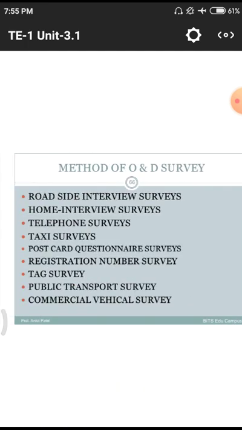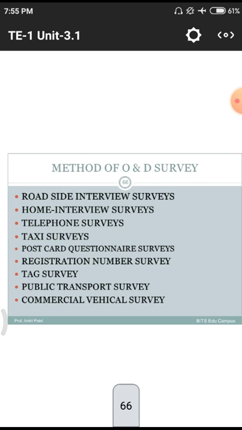These are the major methods we are using for origin and destination studies. First of all, roadside interview surveys. Next one, home interview surveys. Then telephonic surveys. The first 3 surveys we deal with in today's class. After that we have 6 more studies, and those 6 studies will be explained in the next class.